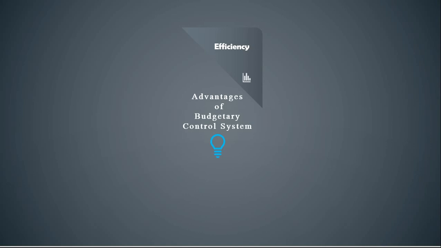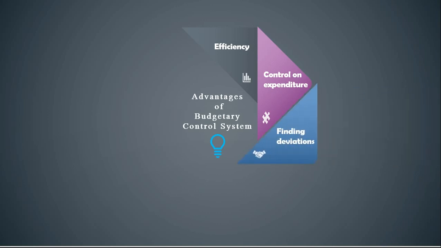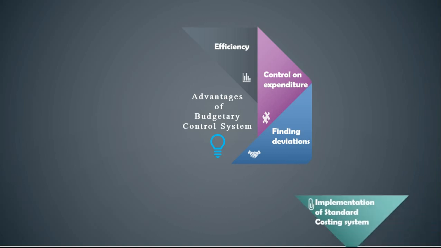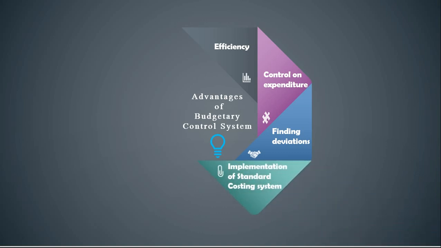in an efficient manner. 2. Control on expenditure. It is a powerful instrument used by business houses for the control of their expenditure. 3. Finding deviations. It reveals the deviations to management from the budgeted figures after making a comparison with actual figures. 4. Implementation of standard costing system. It creates suitable conditions for the implementation of standard costing system in a business organization.